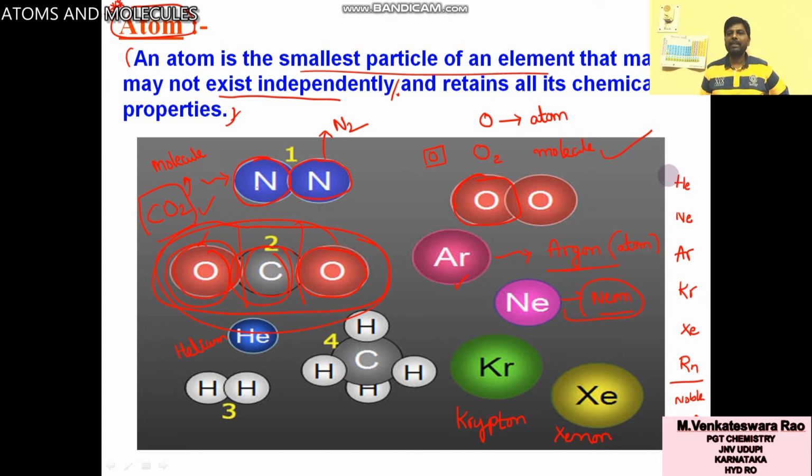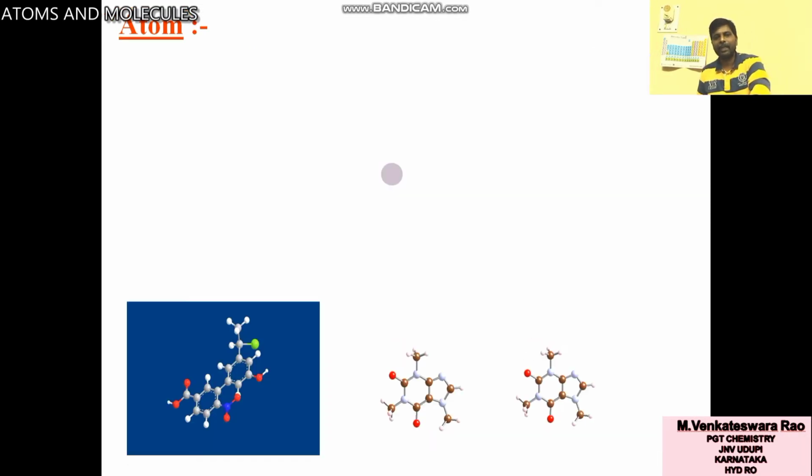These noble gases exist independently. Atoms exist independently. Other than these noble gases, almost all atoms do not exist independently. They exist as molecules. Understood the definition? Atom: an atom is the smallest particle of an element that may or may not exist independently. If it is a noble gas, it exists independently. Other atoms do not exist independently.